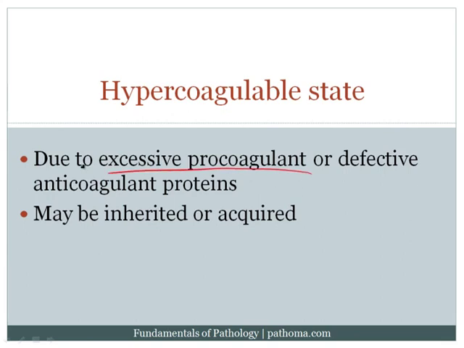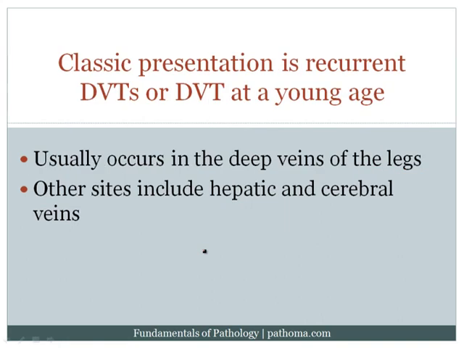So if we have too many procoagulant proteins, that will result in a hypercoagulable state, giving us a risk for thrombosis. And if we lack the anticoagulant proteins, that would also give us an imbalance, resulting in an increased risk for thrombosis. Now, of course, these disorders can be inherited or acquired, and we'll see that as we move forward. When patients have a hypercoagulable state, they tend to present with recurrent DVTs or DVTs at a young age. So again, usually this occurs in the deep veins of the legs. Other sites where they could have recurrent thrombosis would include the hepatic veins and the cerebral vein. So these are some other sites to be aware of.